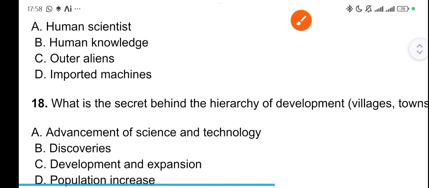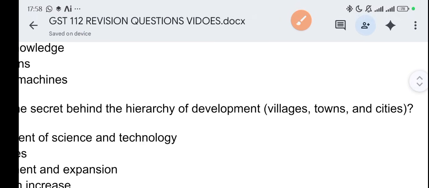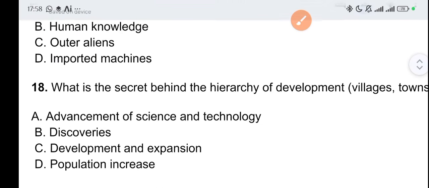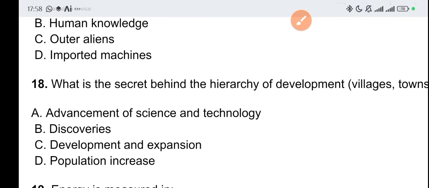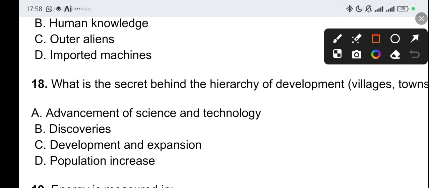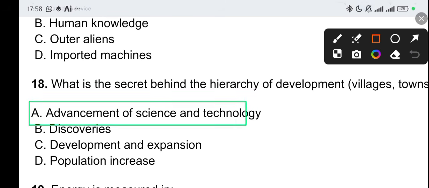All right. Moving on, what is the secret behind the hierarchy of development? That's development, villages, towns, and cities. What is the secret? Okay, the secret is the advancement of technology and science. So why do we have villages? Why do we have towns? Why do we have cities? It's because of technology. Some have technology, some don't, and so there's this classification, this hierarchy. Okay, advancement of science and technology.